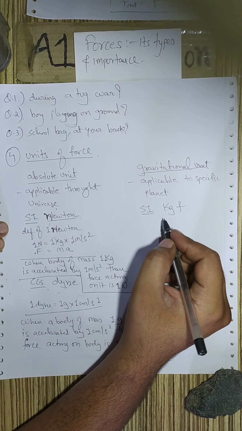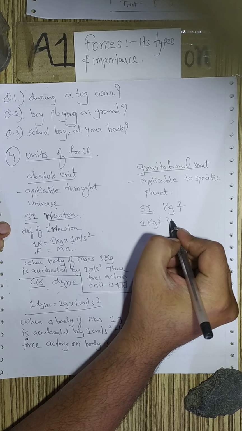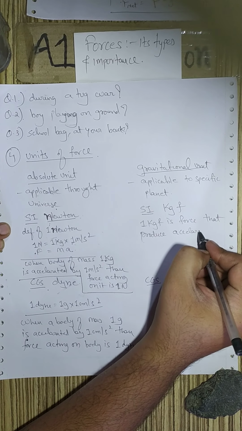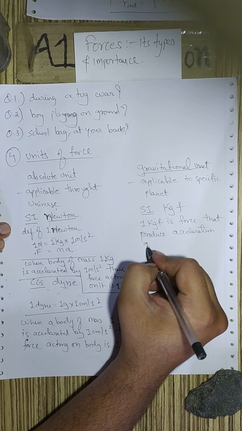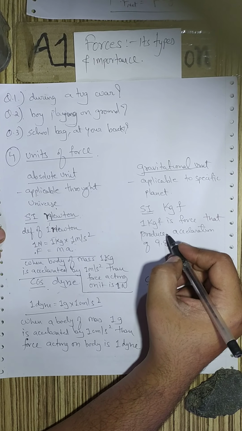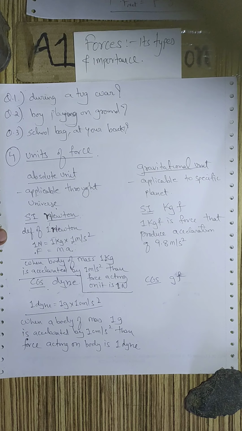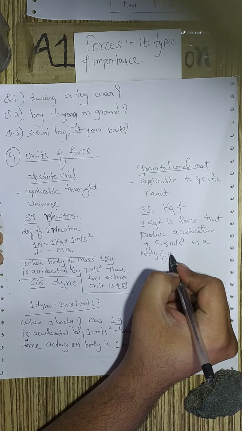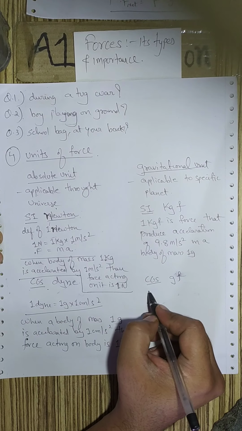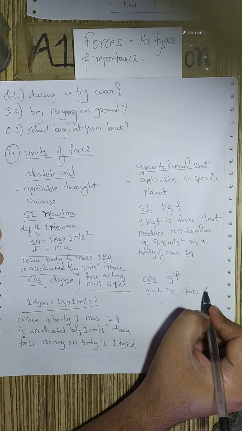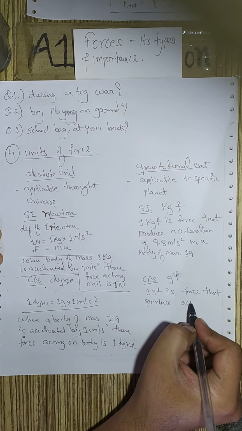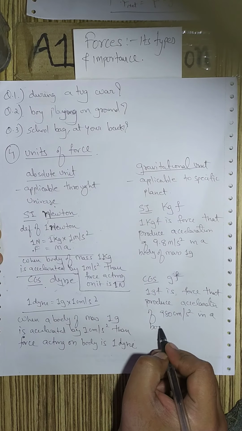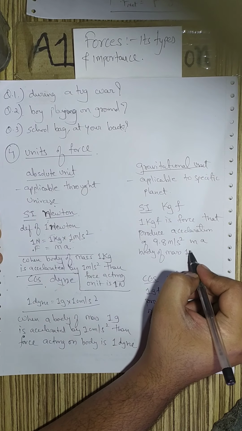How do we define 1 kgf? 1 kgf is the force that produces an acceleration of 9.8 meters per second square in a body of mass 1 kilogram. Similarly, 1 gram force is the force that produces an acceleration of 980 centimeters per second square in a body of mass 1 gram.